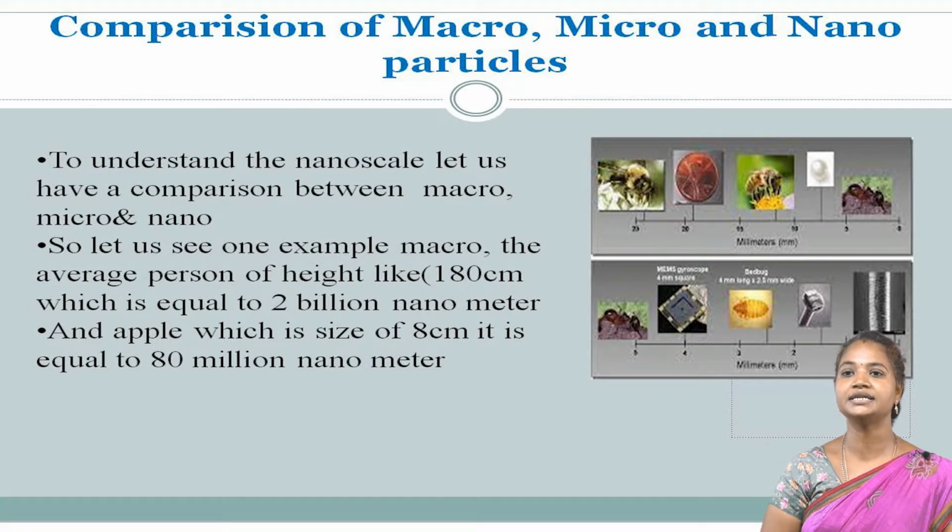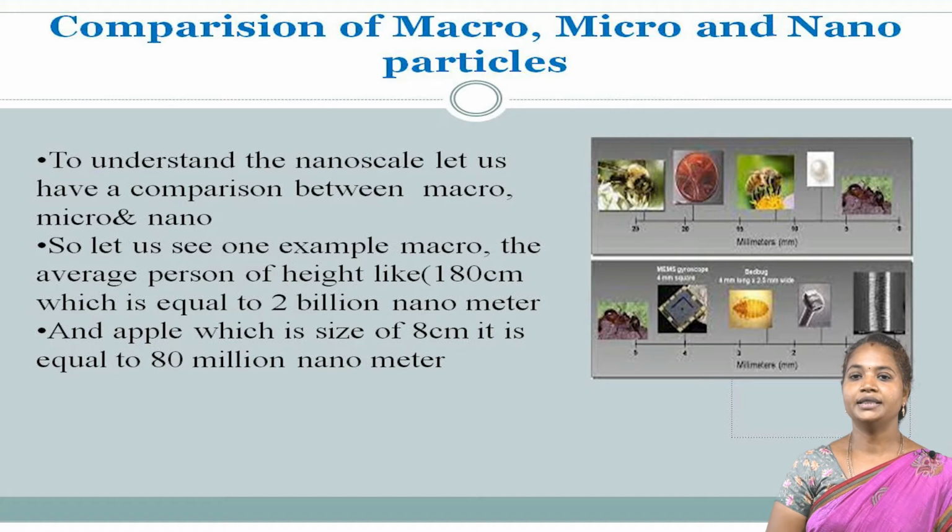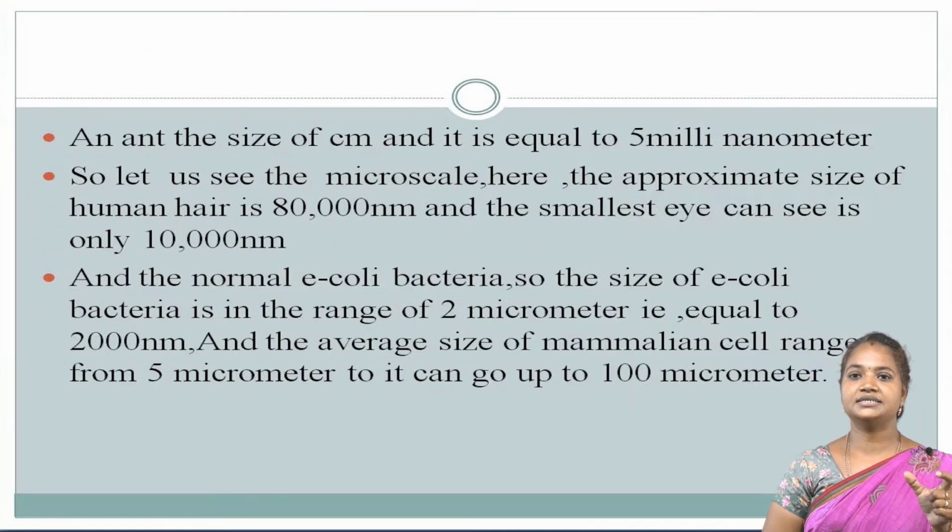First, to understand the nanoscale, let us compare macro, micro and nano materials. Let us see some examples of macro. An average person of height 160 to 180 centimeters is equal to about 2 billion nanometers. Take another example, an apple, which is about 8 centimeters. It is equal to 80 million nanometers. Another example is an ant. The ant is nearly 2 centimeters, that is, equal to 5 million nanometers.